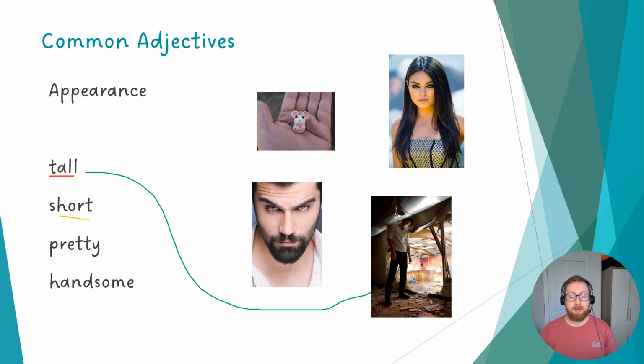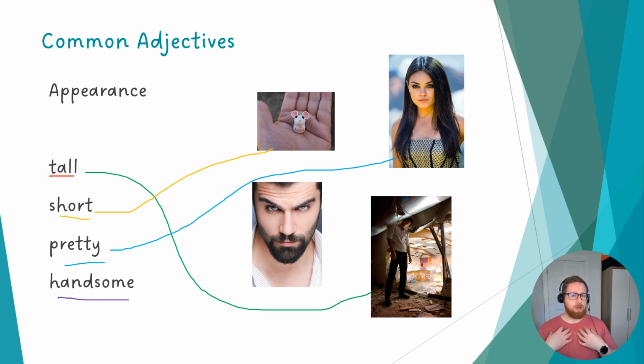It is short. How about pretty? We might use pretty to describe a woman, a young girl, a lady. She is pretty. And we have handsome. Handsome is usually used for men, for male people. He is handsome.